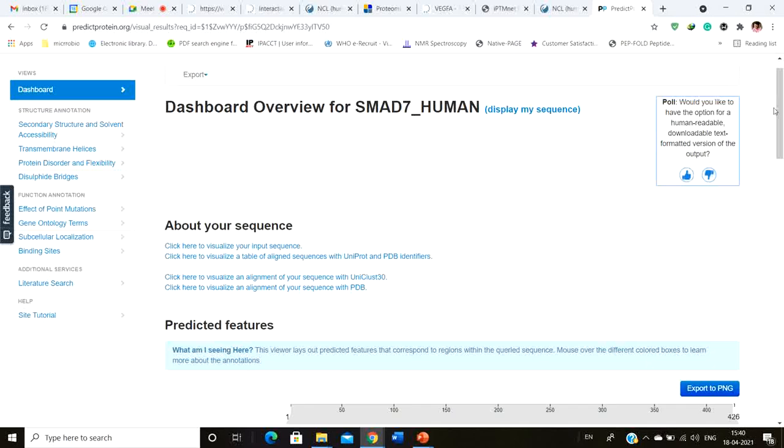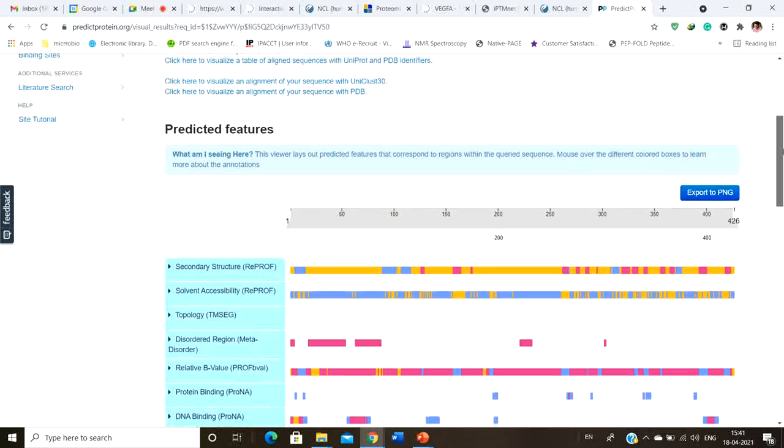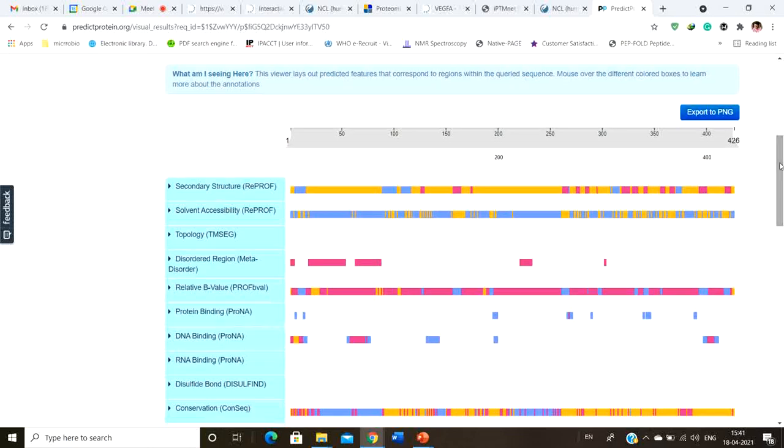You don't know which functions the protein is involved in. You don't know if it is an extracellular protein or intracellular protein. You don't know the nature of that protein, whether it's a membrane protein or what it does. So this PredictProtein server can predict the structure and everything about a particular protein which was not known.